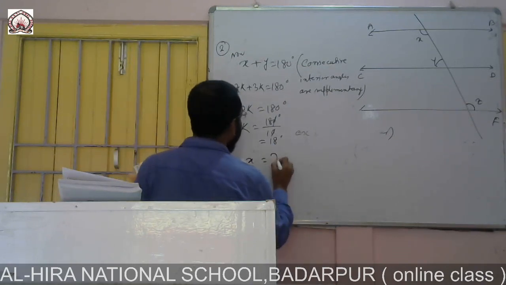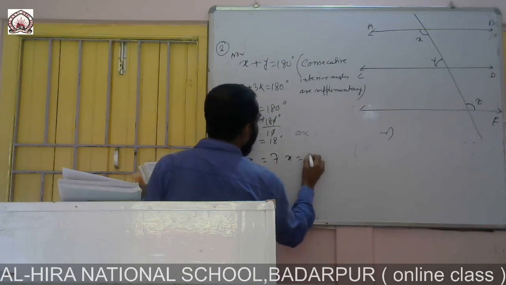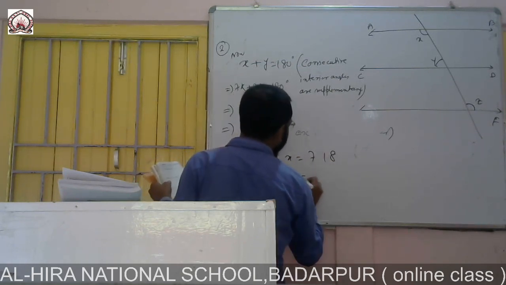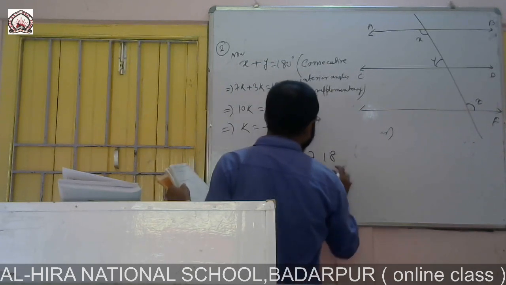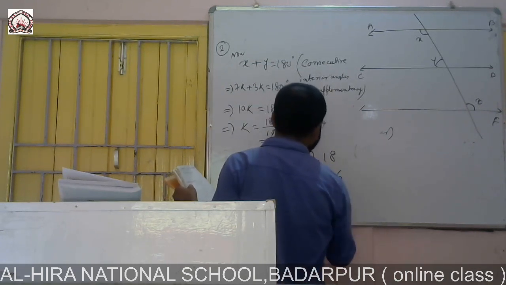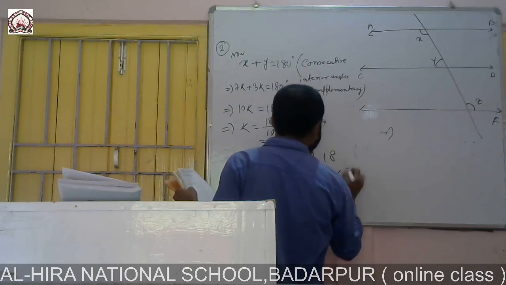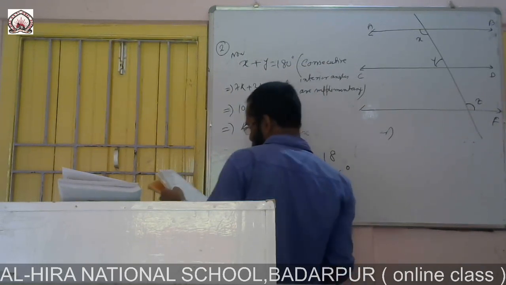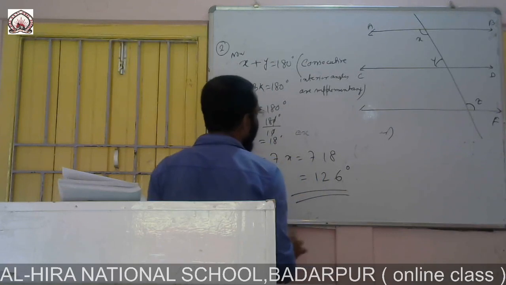how much? 7 into x is equal to 7 into 18. 7 into 18 is what? 7 8s are 56, 6 carry 5, 7 1s are 7 and 5 is 12, 126. So x is 126. Answer.